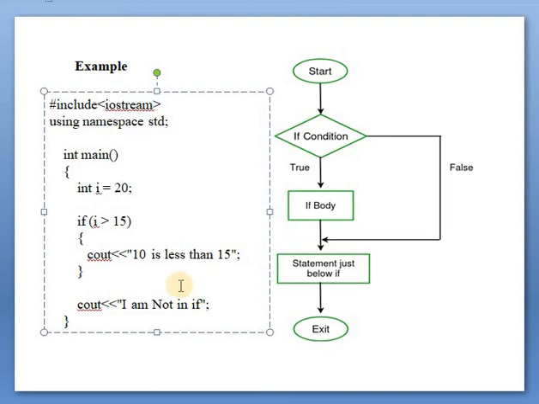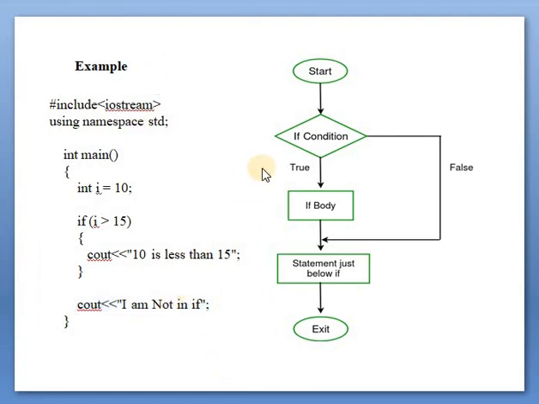See here, if i is 20, this condition becomes true, it will execute this if body part and this statement also. If this condition is false, then it will only execute the statement outside the if statement. Okay, this is the simple example and flowchart of the simple if statement.